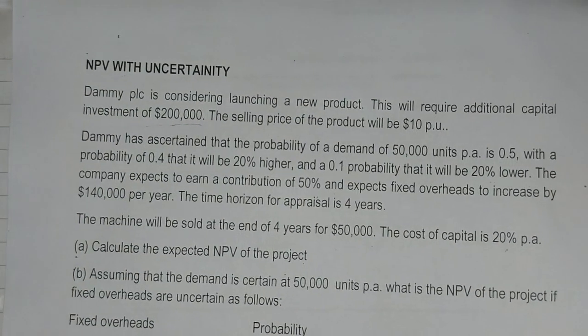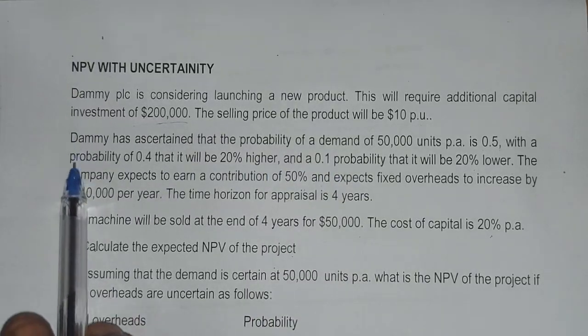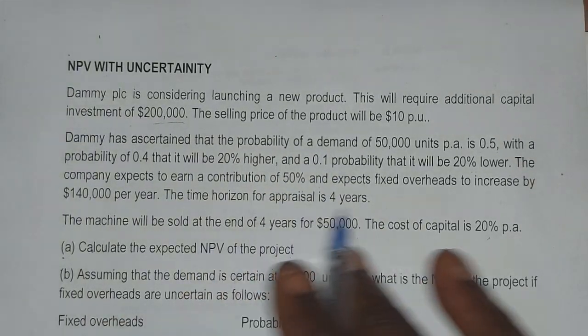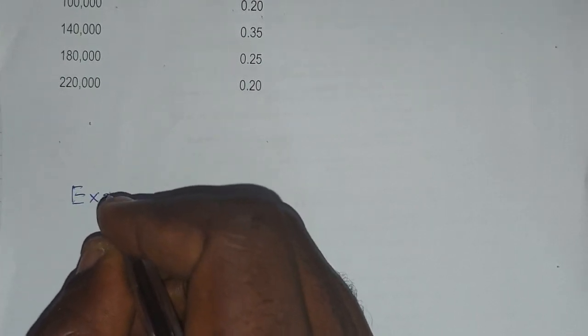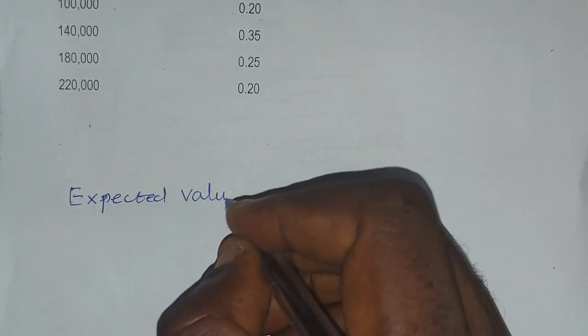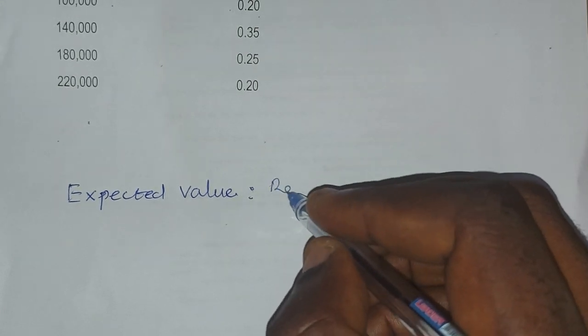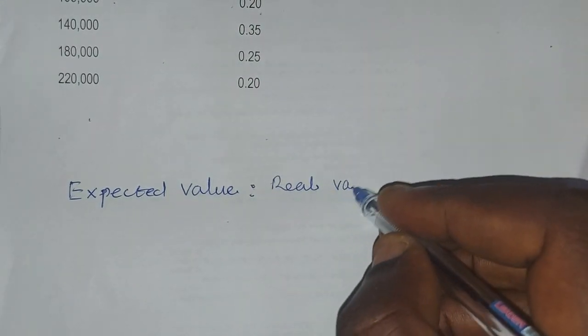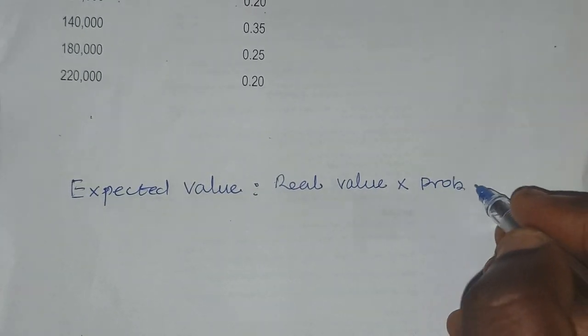All right, so the first thing is to determine the expected demand. Now when we say expected value, the formula is the real value multiplied by the probability of occurrence.